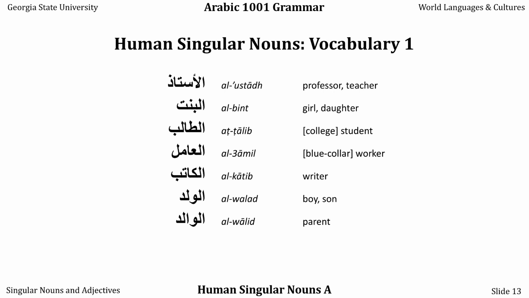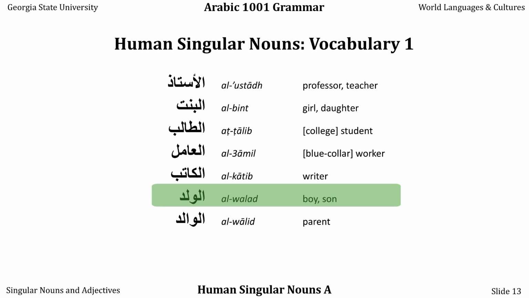So let's take a look at the words we've learned in this lesson. Al-ustadh is a professor or teacher. Al-bint is a girl, also a daughter. At-talib, notice I don't say al-talib, and I'll talk about this in the next section. At-talib is a student. Al-amil is a worker, a blue-collar worker, a laborer. Al-katib is a writer. All three of these words, talib, amil, and katib, have the same cadence. In Arabic, we call it a wazn, or pattern. Its name is wazn fa'il, the doer pattern, and that means the person or object who performs the action of the root. And then lastly, two more words.